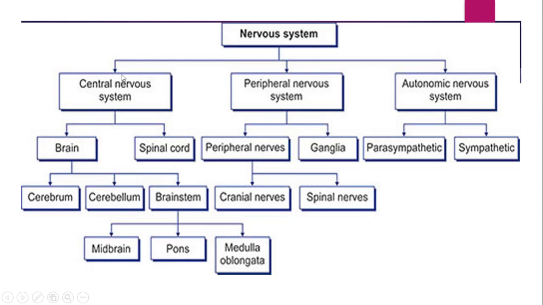So CNS deals with brain and spinal cord, and it is interlinked with the PNS. PNS is peripheral nerves and ganglia, which we are not supposed to deal with much in your syllabus, but ANS, parasympathetic and sympathetic division, we will see in our upcoming chapters.